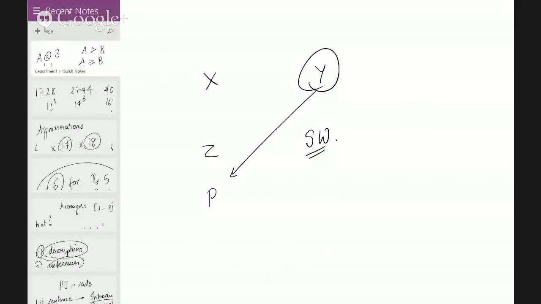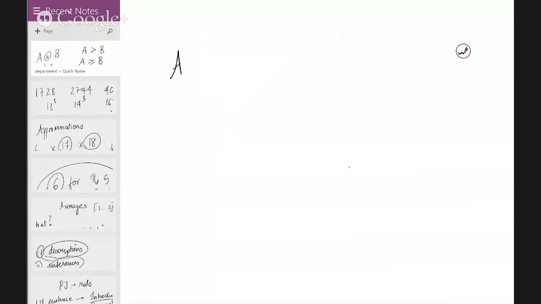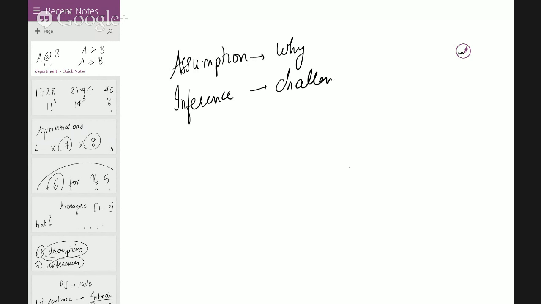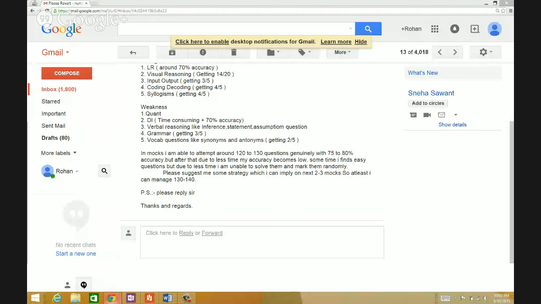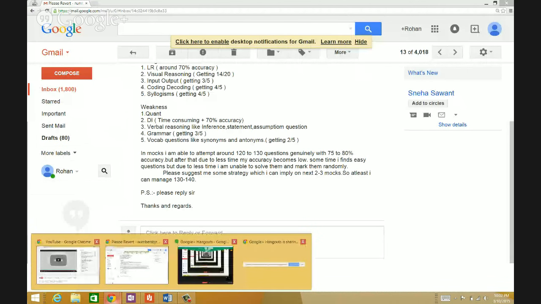Now understand this, it's a very simple thing. Assumption: ask why. Inference is something that can be challenged. It is not always true. It is a perspective. Conclusion is definitely true. It cannot be challenged. Say therefore, say hence, and then try to fit in the sentence given to you, and it'll be fine. So that's how these three things work.